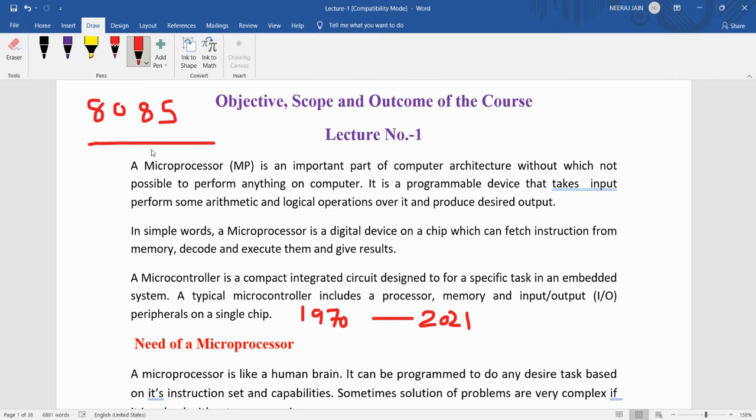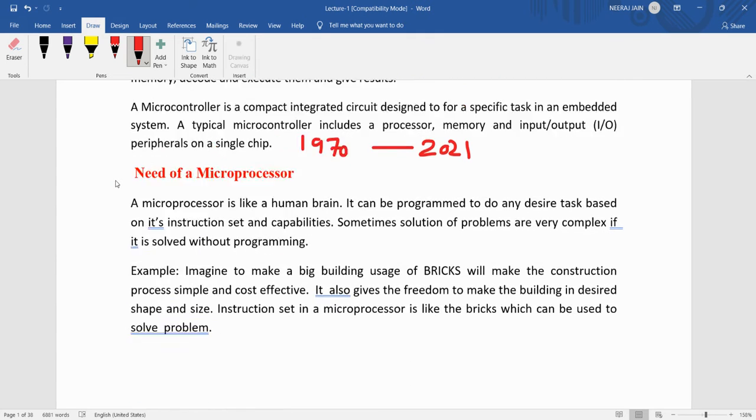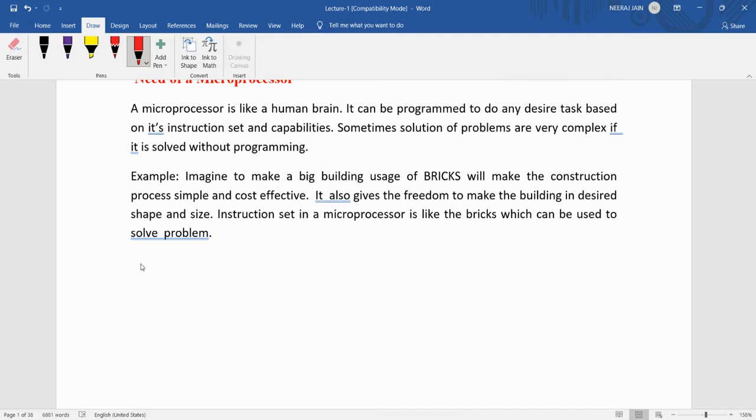These include the 8086 microprocessor, 80286, 386, 486, 586. Several microprocessors were developed.